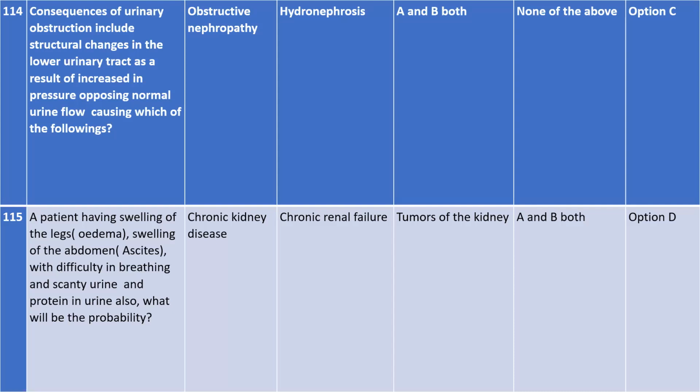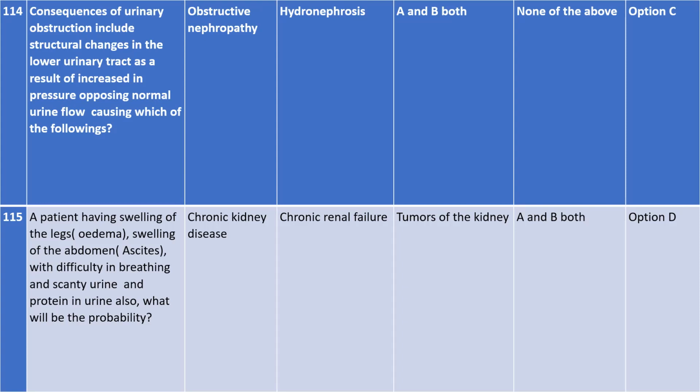If there is any urinary obstruction, the consequences of urinary obstruction will include all this. If a person has urinary obstruction, there will be change in the lower urinary tract as a result of the increase in pressure that opposes the normal urine flow, and then ultimately causing the following problems: obstructive nephropathy as well as hydronephrosis. So option A and B are the correct answer.